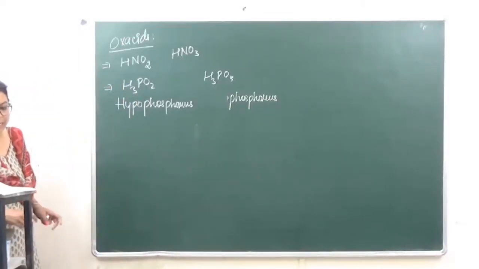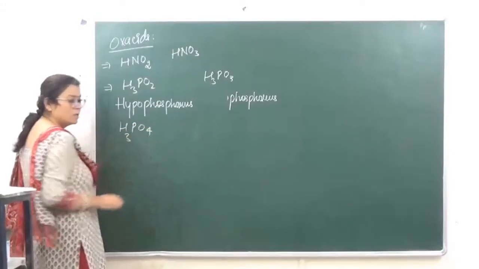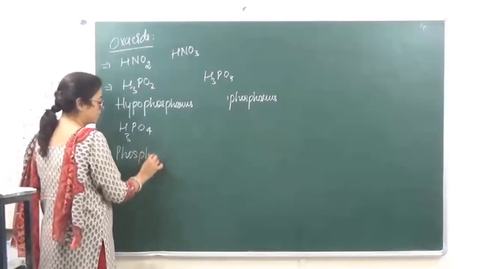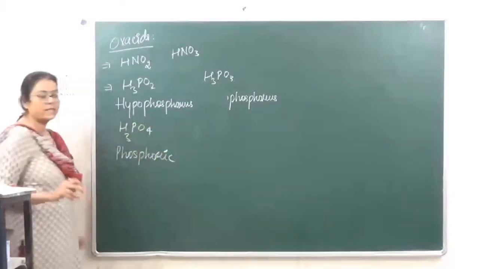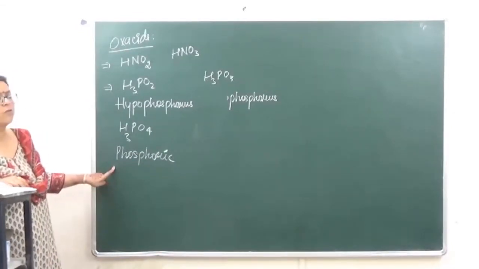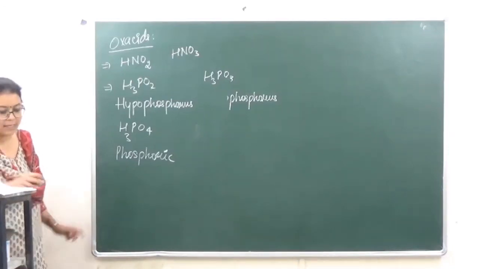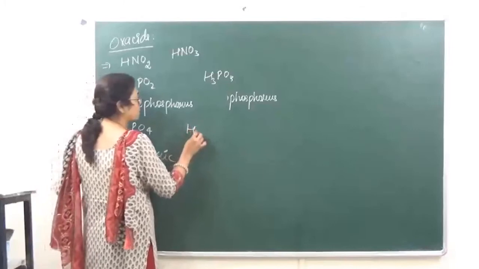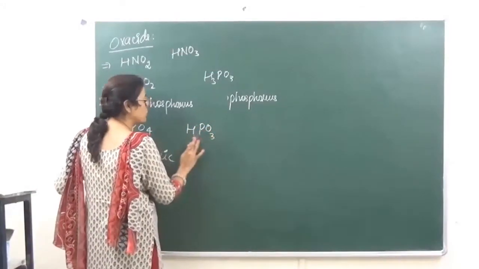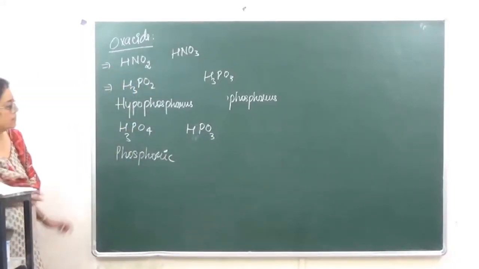ओके, फिर उसके बाद आ जाता है H3PO4. This is going to be phosphoric acid. Okay? इसको हम लोग ऑर्थोफॉस्फोरिक एसिड भी बुलाते हैं, राइट? Then we have HPO3, sorry, सिर्फ HPO3. This is known as metaphosphoric acid.